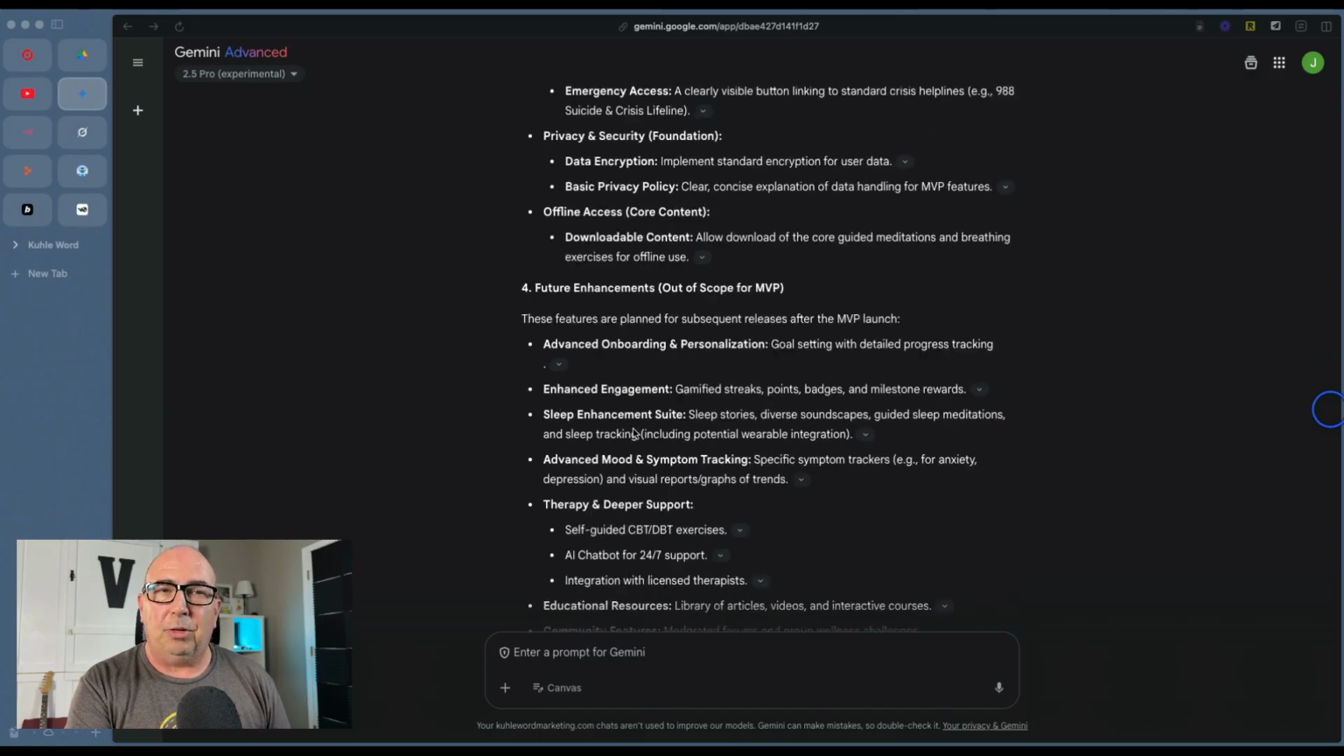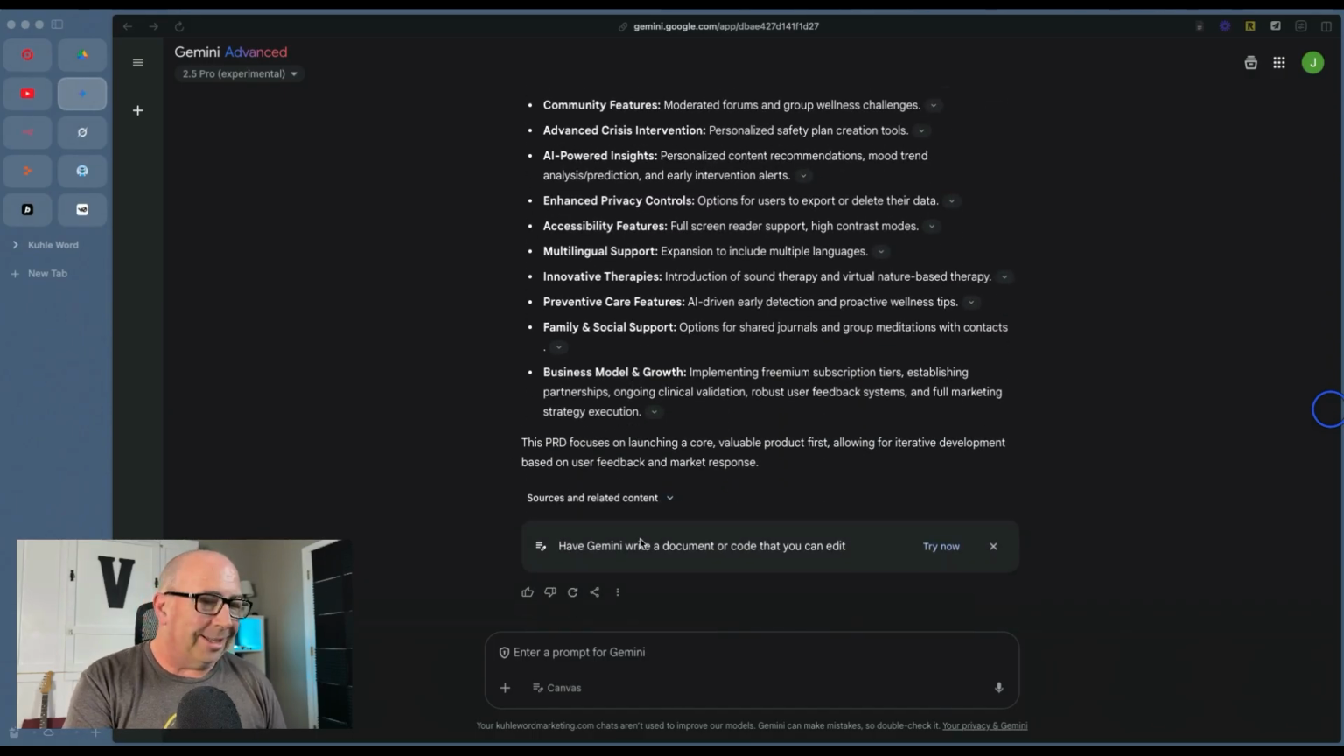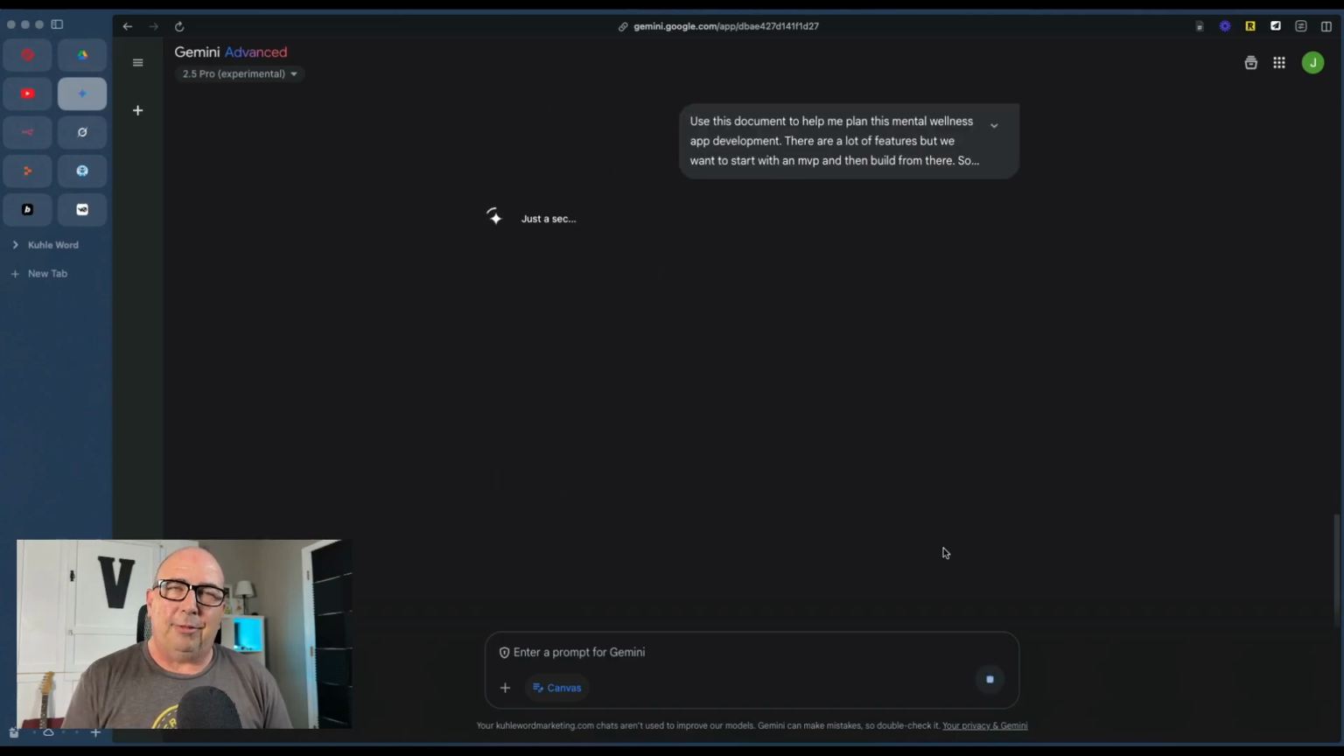I'm going to do something here real quick. I'm going to scroll to the bottom, and this is another nice thing about Gemini. It asked me if I want to create a document for this. So instead of just having this copy and paste thing going on over there inside of my chat, I can have it create the document for me.